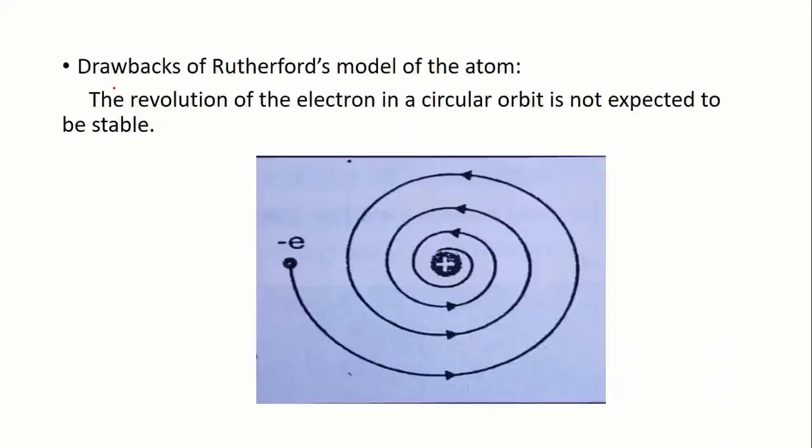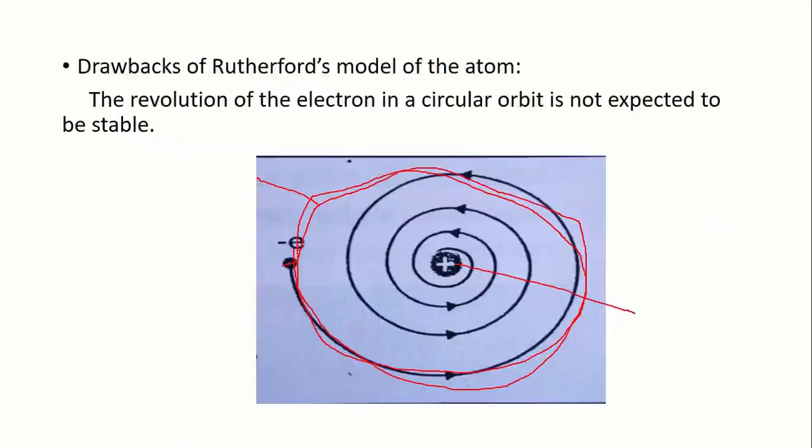Rutherford was unable to explain the stability of the atom. According to Rutherford, the electron is revolving around the nucleus. Let's say this is the nucleus. So now this is called an orbit in which the electron is revolving. According to Rutherford, the electron is revolving around the nucleus in a fixed orbit. There was one scientist named Maxwell.